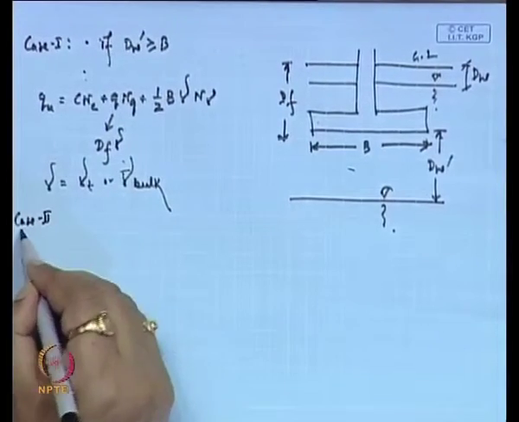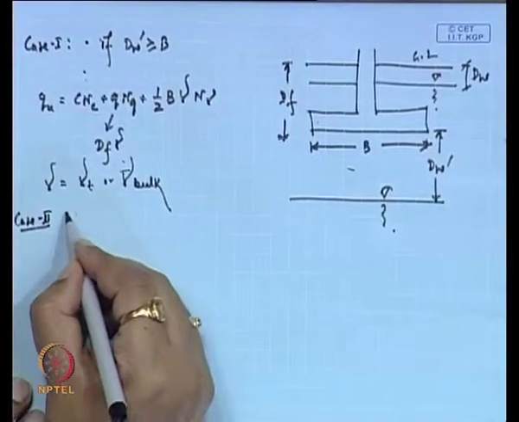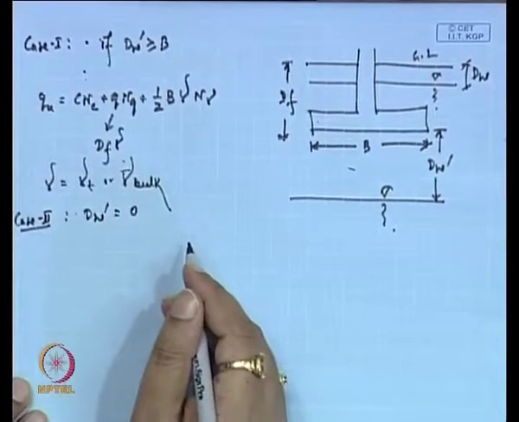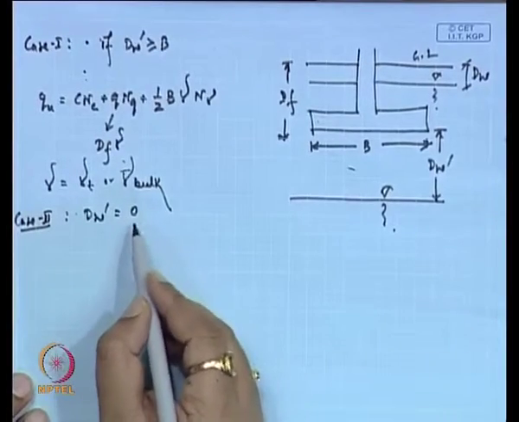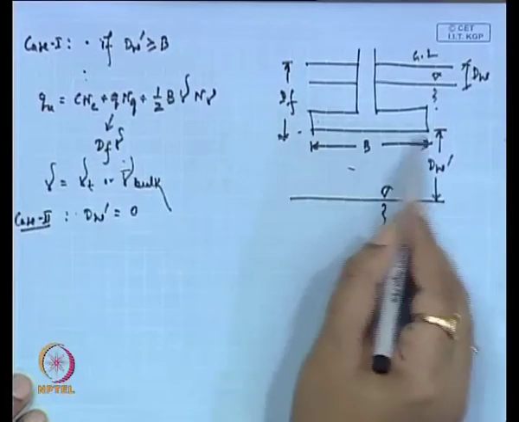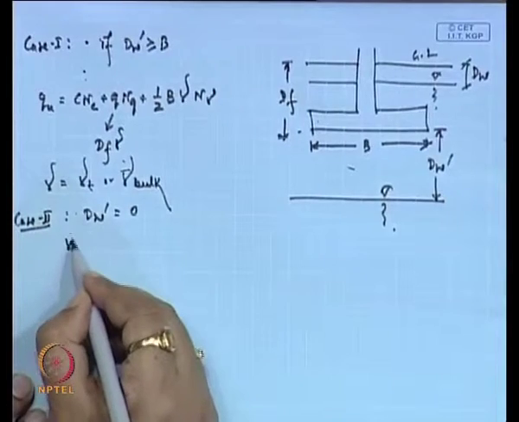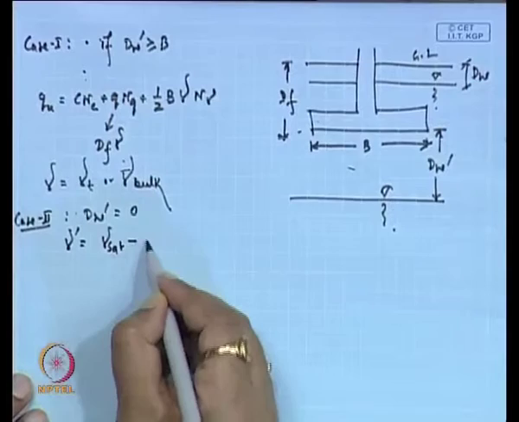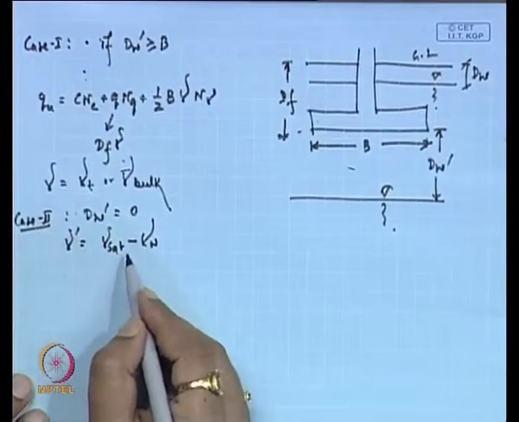Now, case 2: consider d_w' equal to 0. That means the groundwater table level is at the base of the footing. Then we have to consider gamma_sub, that is gamma_sat minus gamma_w.